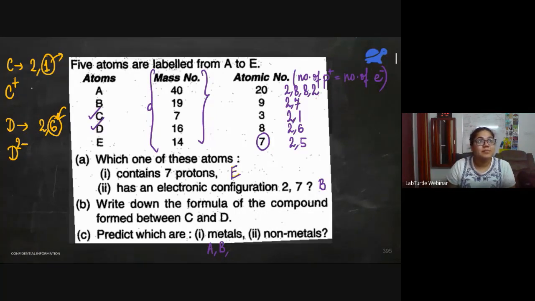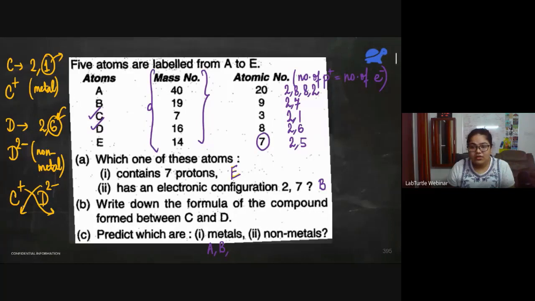So C is a metal because it is electropositive. D is a non-metal because it is electronegative. So it is going to form an ionic or an electrovalent bond. And how will we do it? First we write the cation, then we write the anion, and then we exchange the charges to write the formula. 2 will come here. So C2D. So here the answer is C2D.